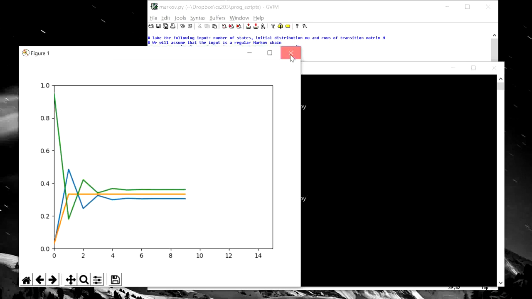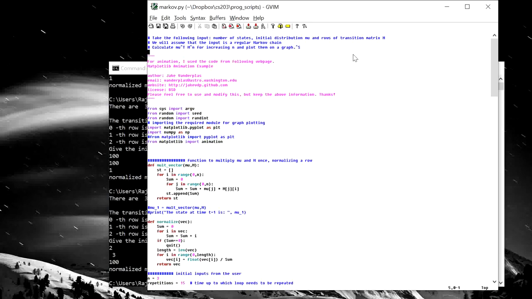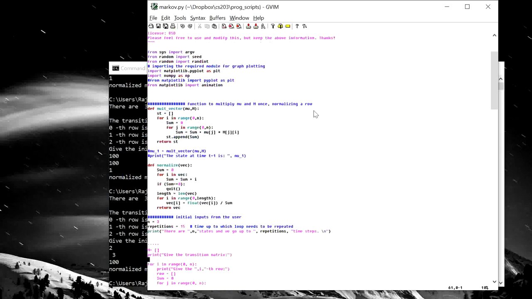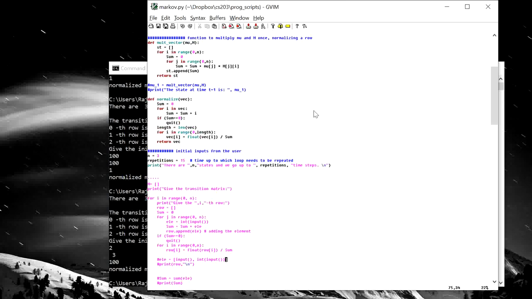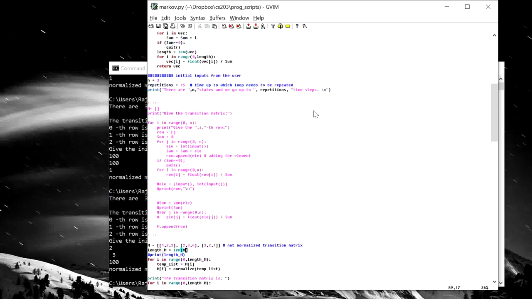Let's try it with a slightly different transition matrix. This time I will make it slightly more different. I will make the entries more interesting. And on one of the things, I will put a very huge weight.